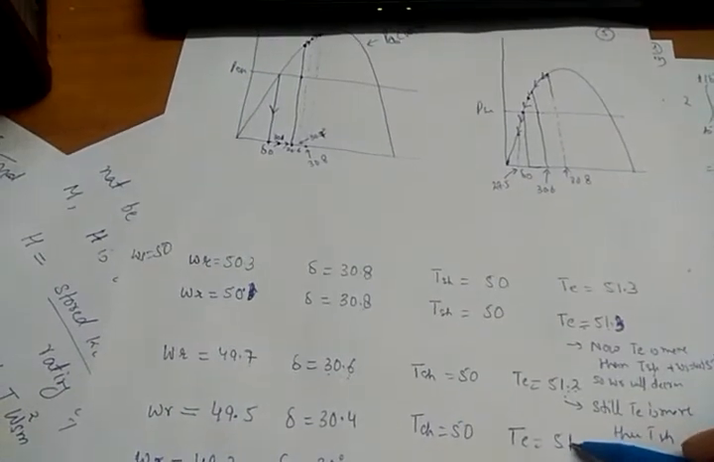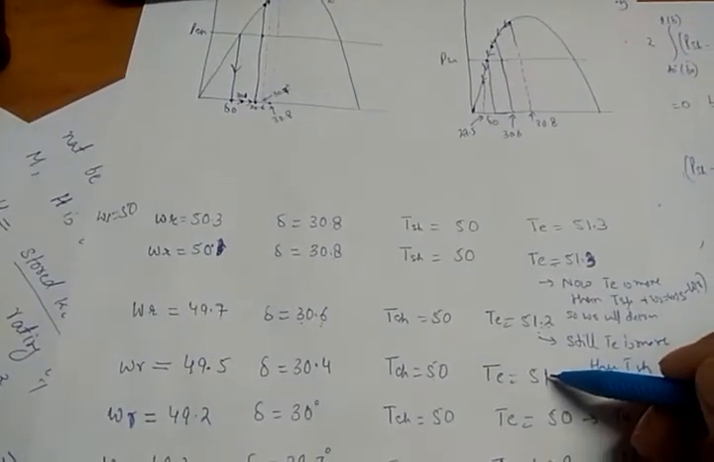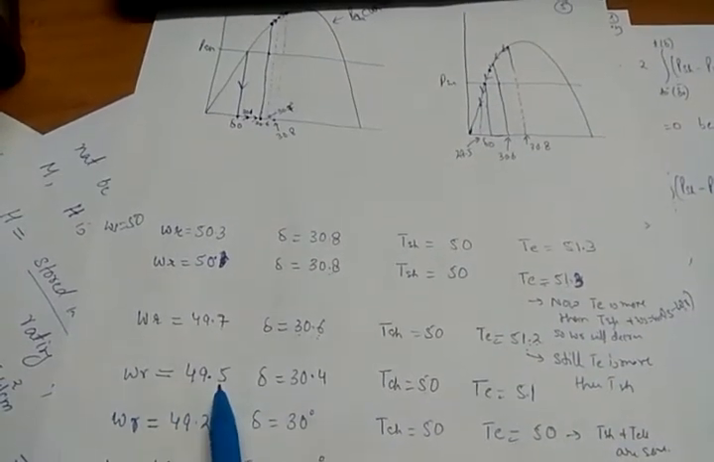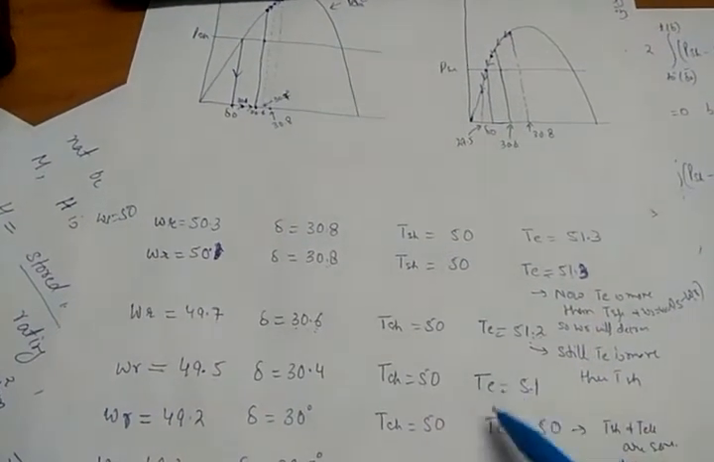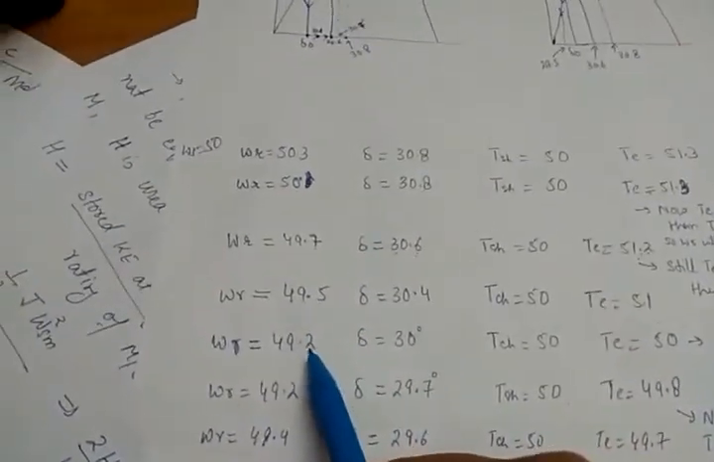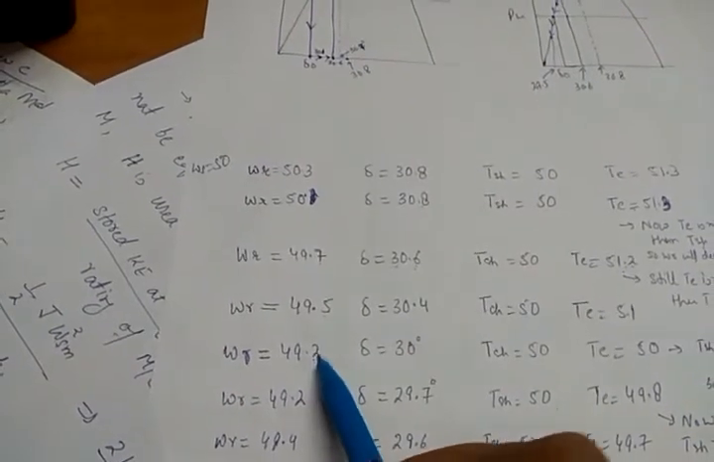Okay, so what will happen? Still the electrical torque is more, 51. So what will happen? Electrical torque is more and omega r is 49.5. This electrical torque will further reduce the speed of the rotor. So rotor speed will decrease from 49.5 to 49.2. It will decrease till it is less than omega s.